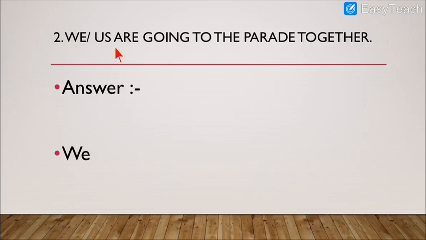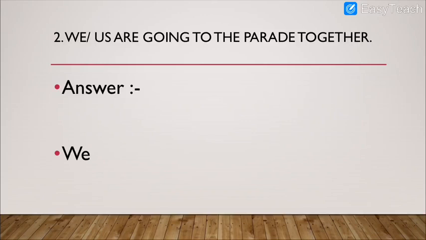We are going to the parade together. I hope students you are repeating the sentence after me. We are going to the parade together. Together means if you are going with someone in a group, you say together we are going.